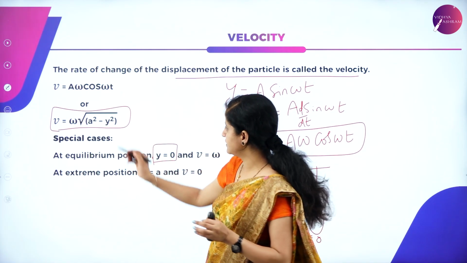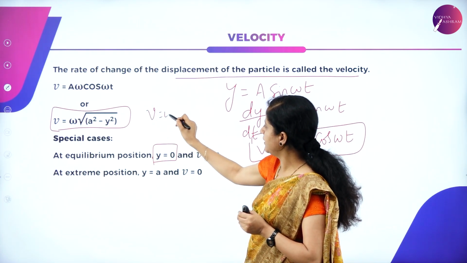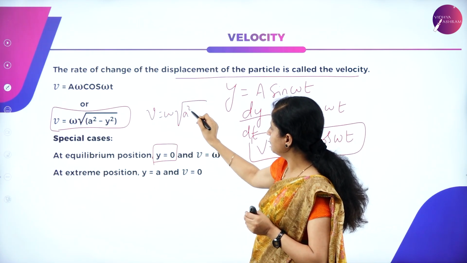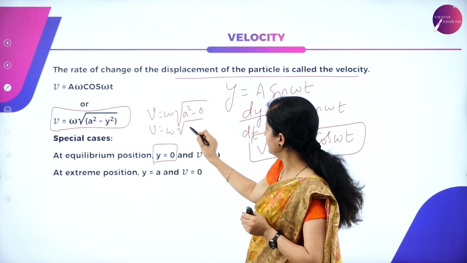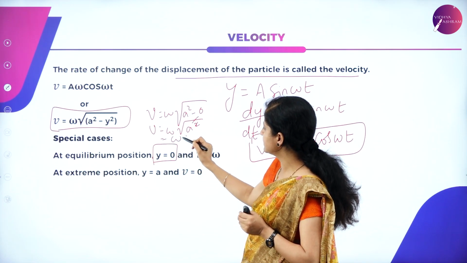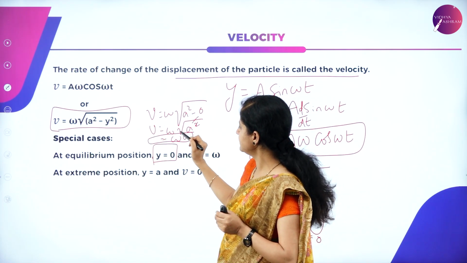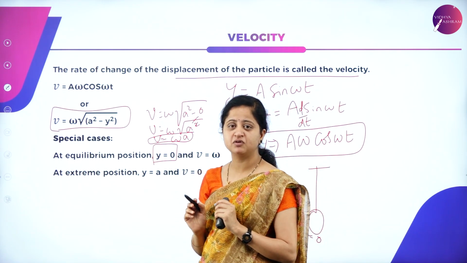When y is equal to 0, substitute here in this equation, v is equal to omega root of a square minus 0, and we get v is equal to omega root of a square. Square and square root will get cancelled. It is omega a. So it is the maximum velocity we can observe at the mean position.